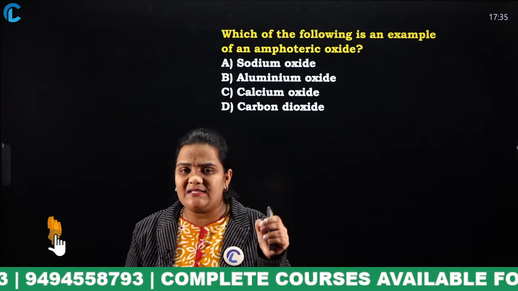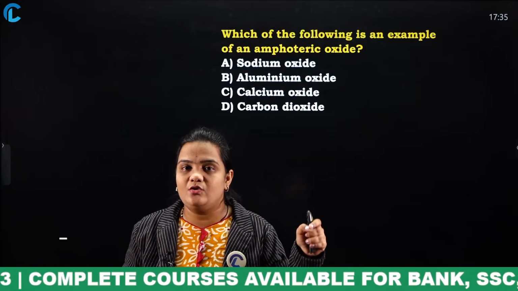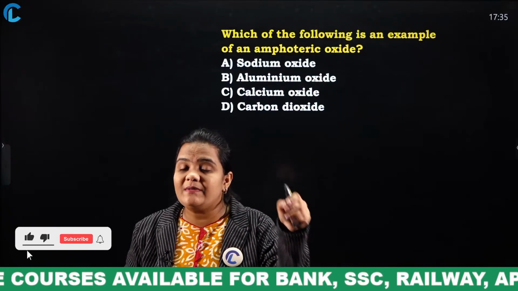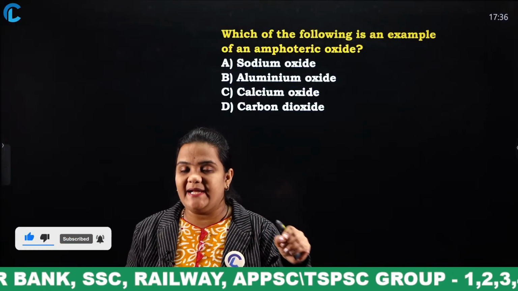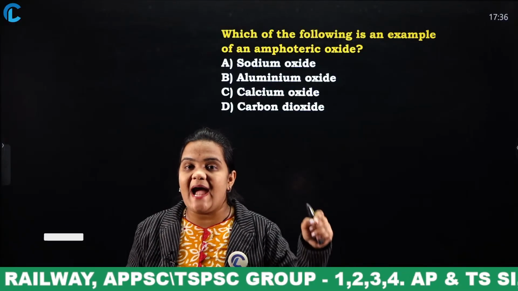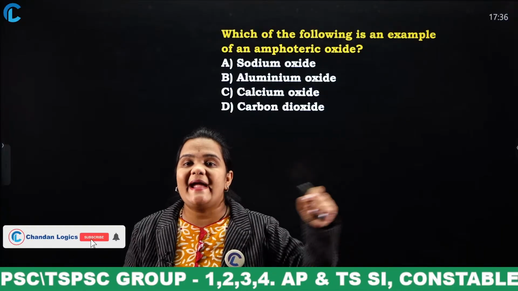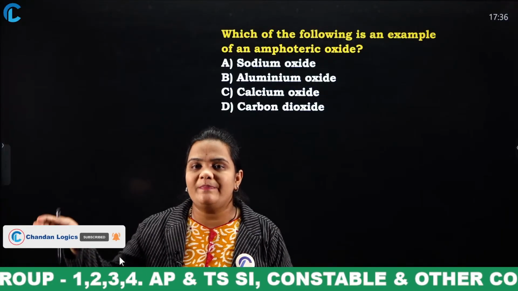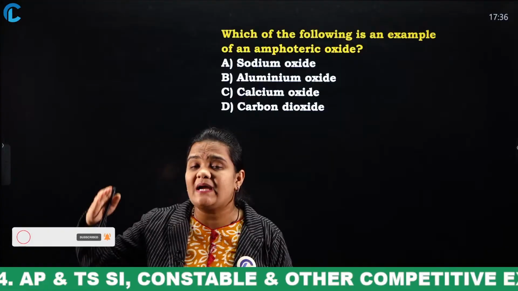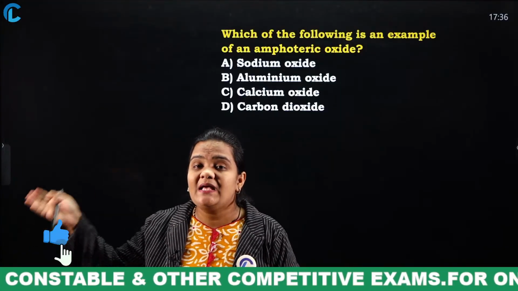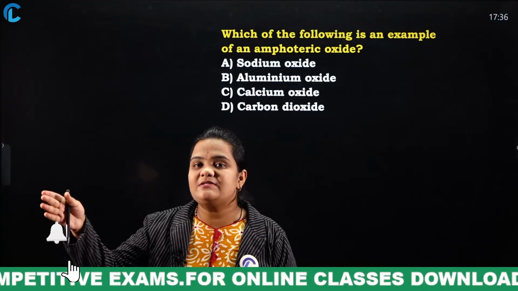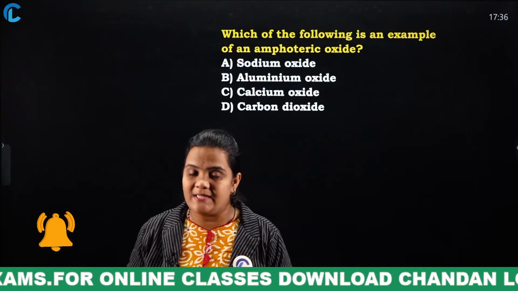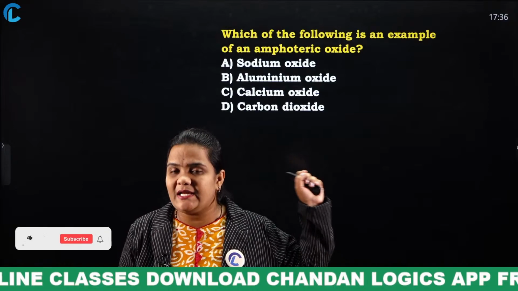What is an acid actually? If blue litmus paper is converted to red litmus paper, we say it is what? Acid. So, this acid will give us what ions? H plus ions. When it comes to bases, if red litmus paper is converted into blue litmus paper, we can consider that solution as a base solution, and this base solution will release what? OH ions. So, what are these amphoteric oxides?